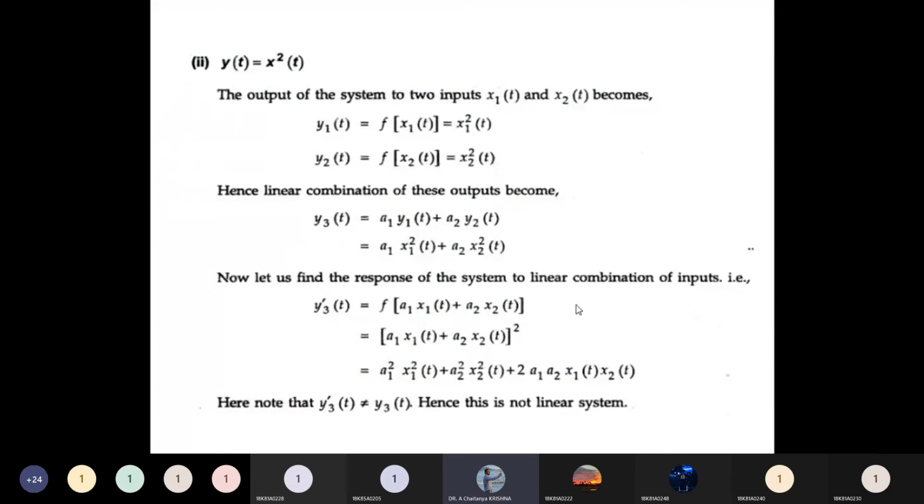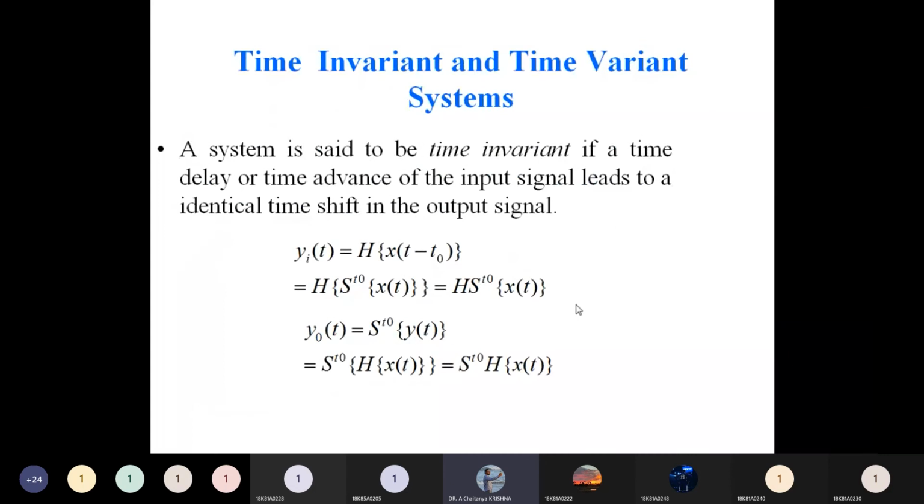We also have problems on all of these, and after these definitions we should do problems based on linear, non-linear and all other things. From the next class we have to discuss time invariant and time variant systems.